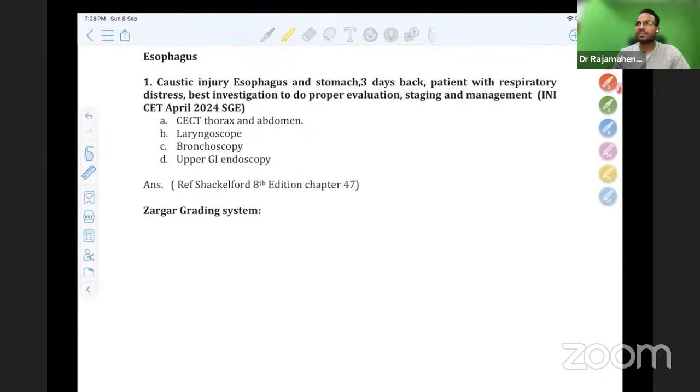Caustic injury of esophagus and stomach. So welcome all, Swapnil, all of you, welcome. So any doubts you can post in the chat box. I'm watching the chat box in YouTube.